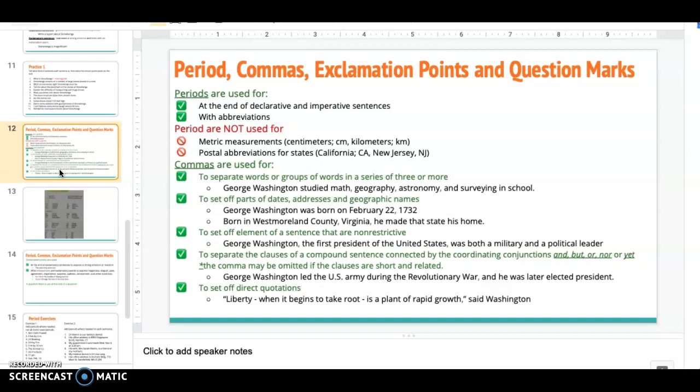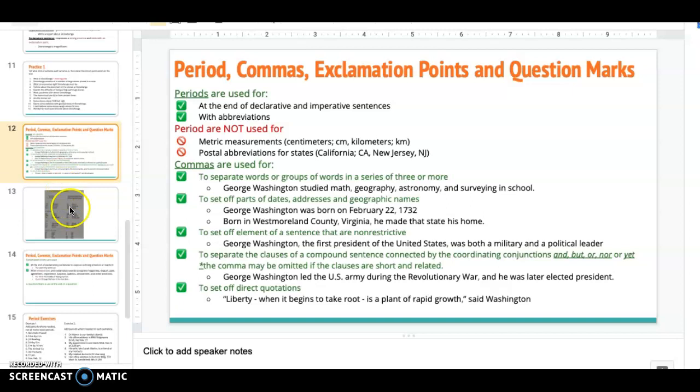You also do not use it for postal abbreviations for states, meaning like California, New Jersey, pretty much any of our 50 states. You don't put CA period or N.J. period. You do use it for U.S.A., because that is a country. We're talking about states here. You do not put periods in state abbreviations.